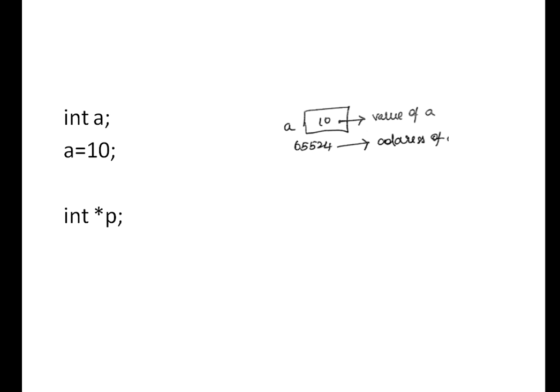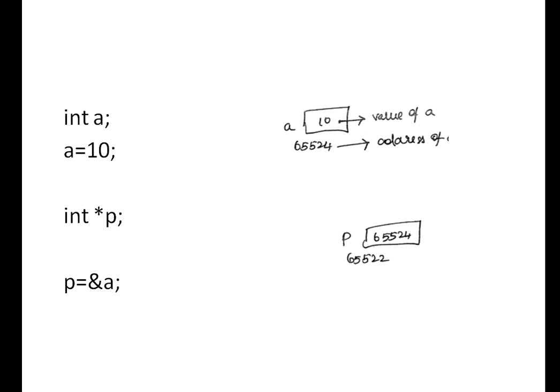So now it is an integer pointer, and it can store the address of another integer variable, right? p equal to ampersand a. If we give p equal to 20, it will not work, because a pointer cannot store any value. A pointer can take only an address. So here p equal to ampersand a takes the address. What is ampersand a? As per this random example, the address of a is 65524. So now p will take 65524 as its value. Again, p will have its own address, which is going to be 65522.